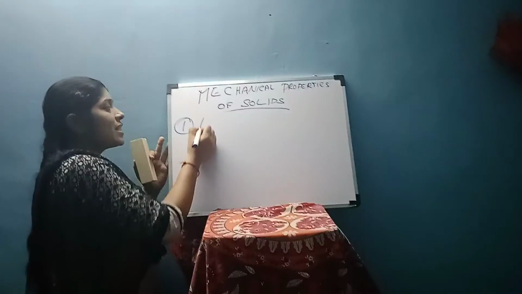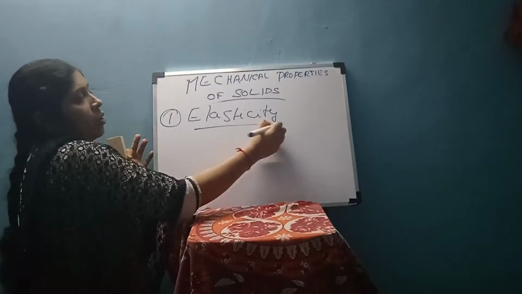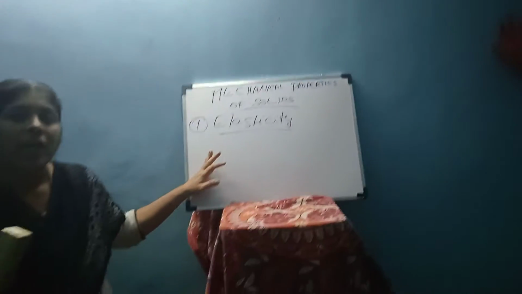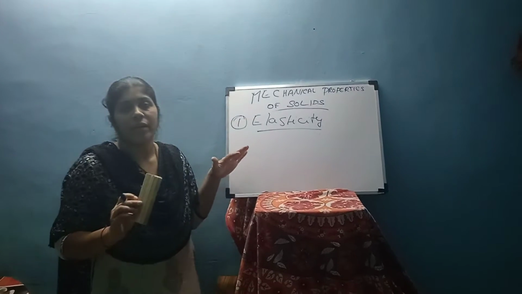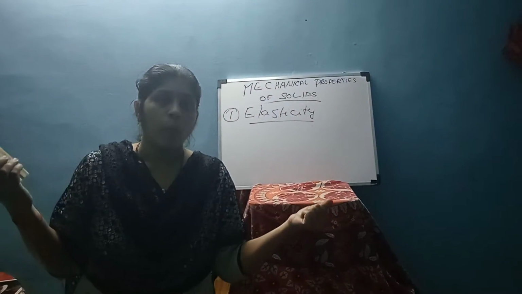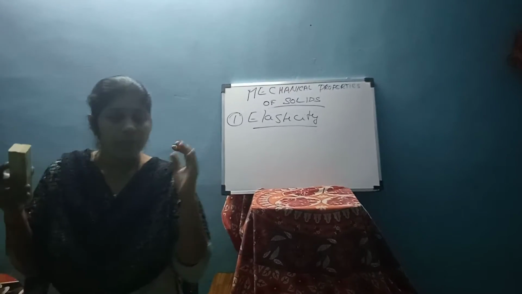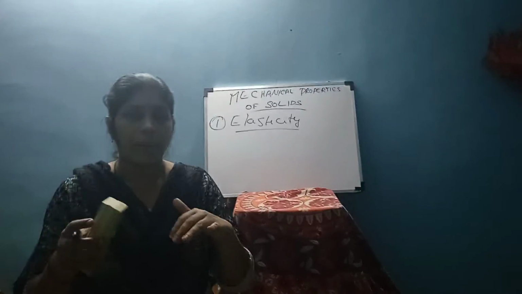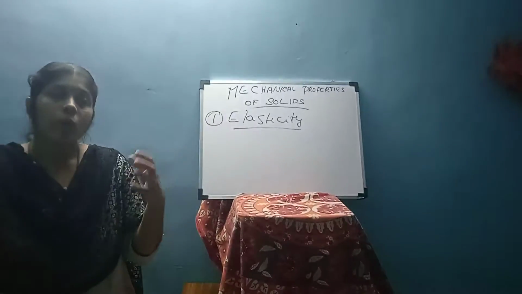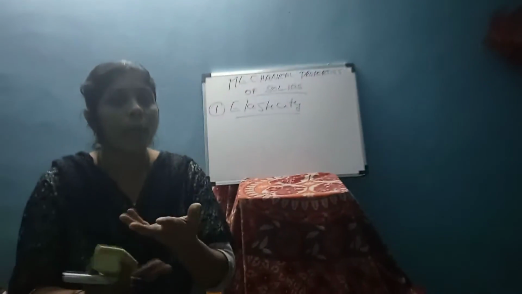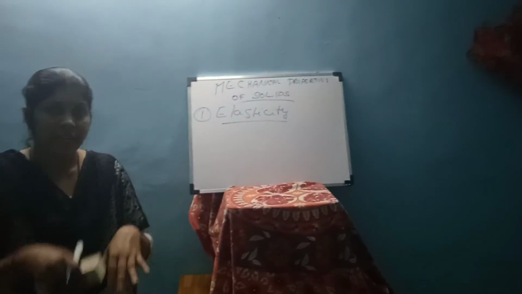The first one is elasticity. What do you mean by elasticity? I think everyone knows about a rubber band, right? When we pull the rubber band, what will happen? It expands, because we are applying some force to the rubber band. When we release it, when we remove that force, what happens? It regains its original shape.